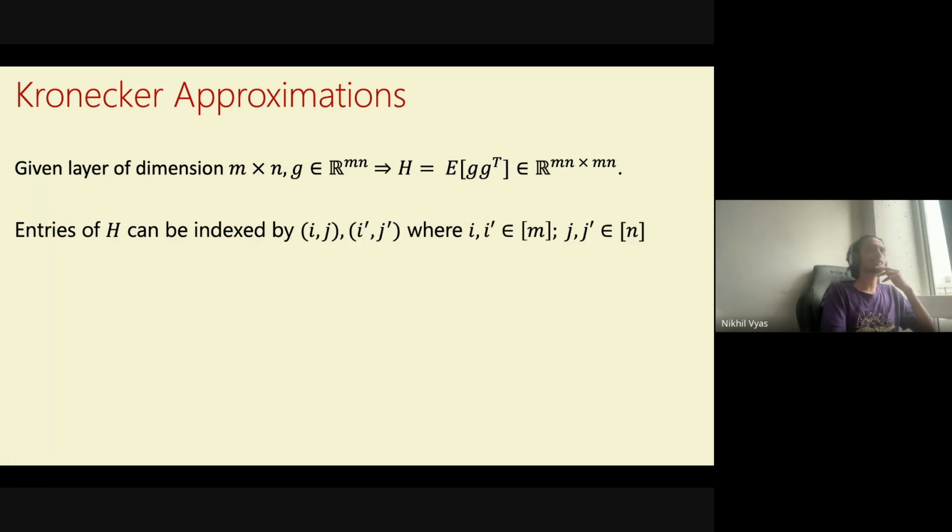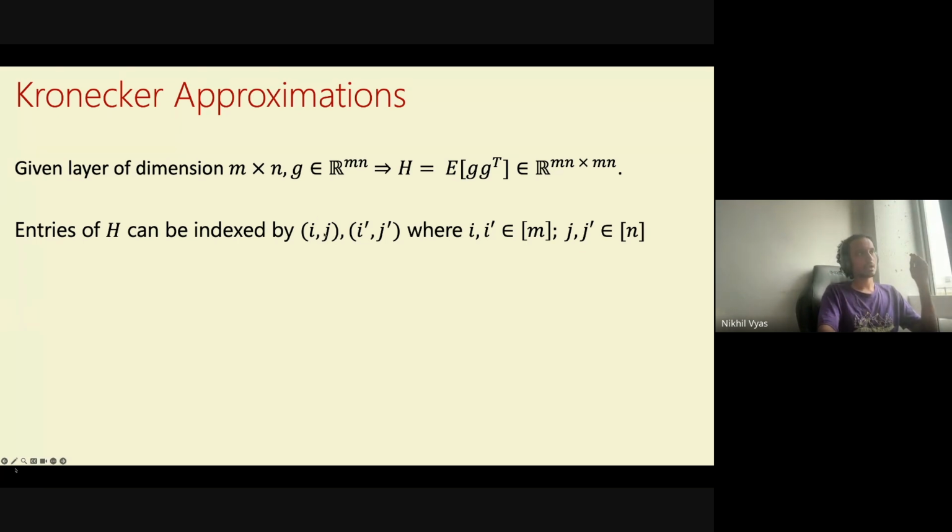So there are mn rows and mn columns. Rows can be indexed by a 2D tuple i comma j, where i is in m and j is in n, because the total number of possible values of i comma j is mn, and that's exactly the number of rows of H.